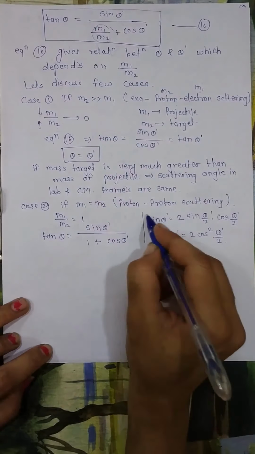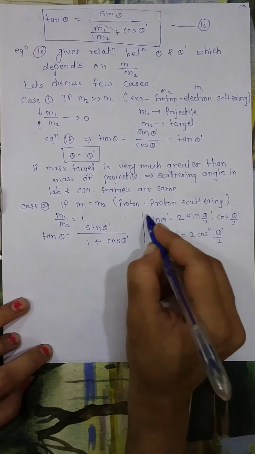And when theta equals 0, that is, the scattering angle in the lab frame is 0, then the direction of scattering is mostly forward, because in this picture, if theta is 0, the angle made by m1 with the incident direction is 0, meaning m1 will get scattered in the forward direction.